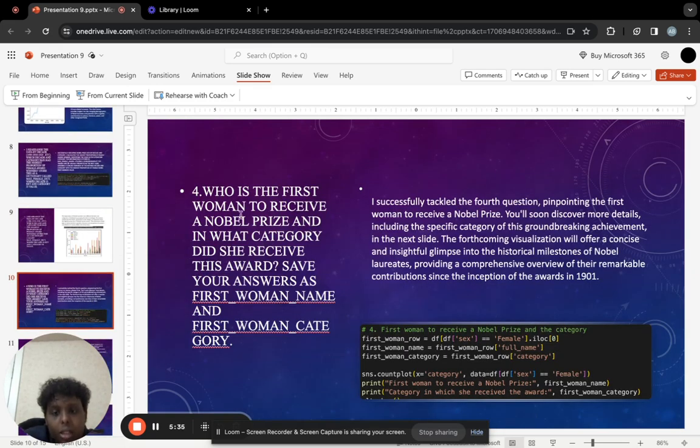Next, the fourth question. The fourth question asks us, who is the first woman to receive a Nobel Prize and in what category did she receive this award? So this is the code for the fourth question. I successfully tackled the fourth question, finding out which woman received the Nobel Prize, and you will see the visualization and graphs in the next slide of which woman it was.